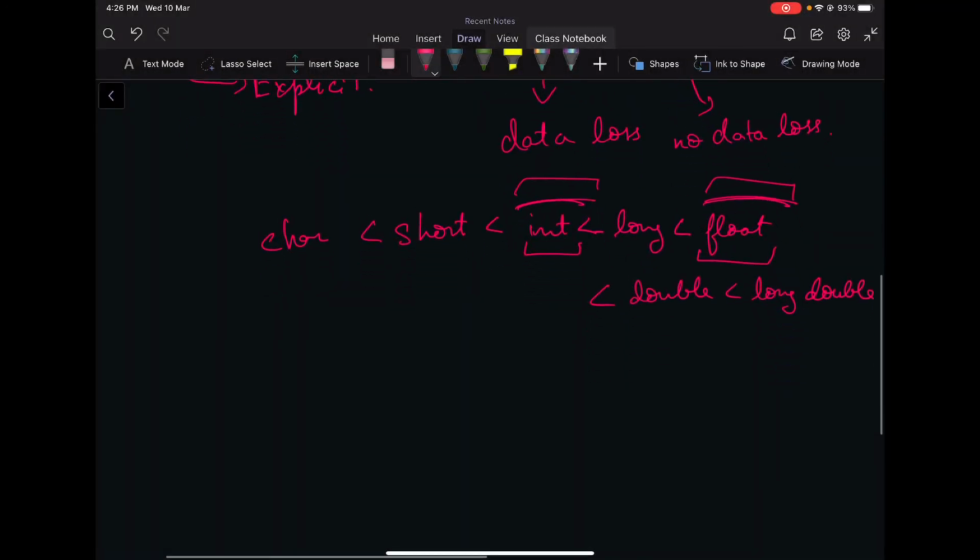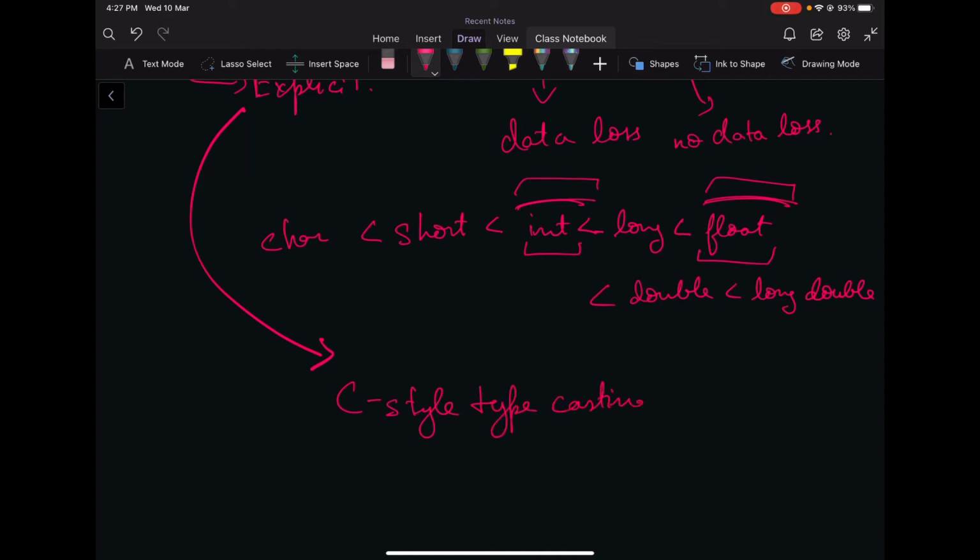Now the second type is explicit type conversion. In explicit conversion, we can basically do two types of conversions. We can use C-style typecasting, or we can use type conversion operators.